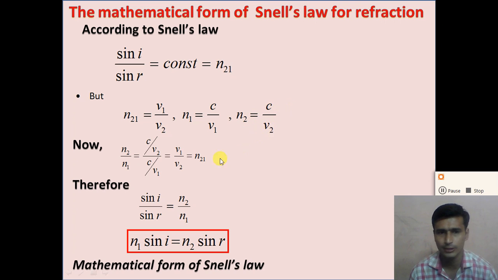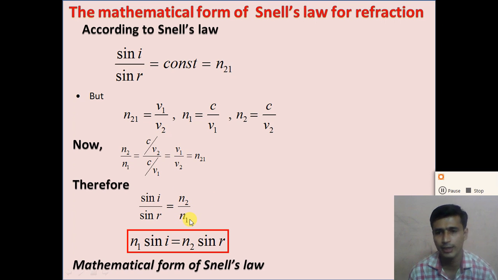So from this we derive n2 by n1 is equal to v1 by v2, and from the previous equation v1 by v2 is equal to n21. So we get n21 is equal to n2 by n1. Put this formula in Snell's law: sin i divided by sin r is equal to n2 by n1.